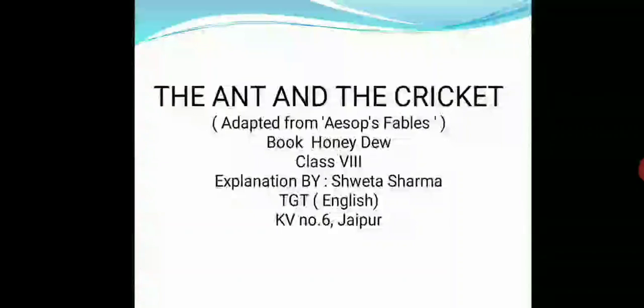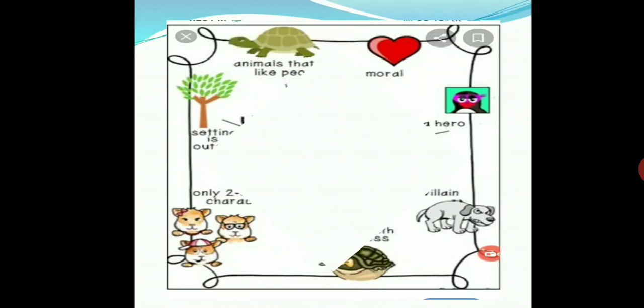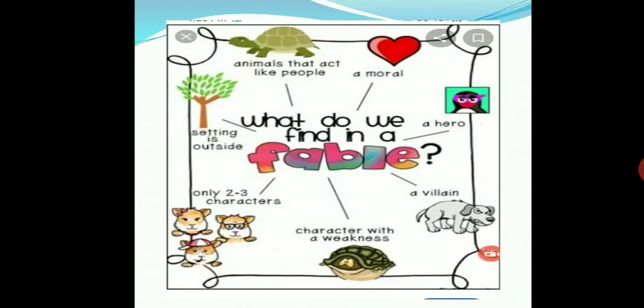So, children, I have used a word fable. So, what is a fable? Let's see. What do we find in a fable? Animals that act like people. It is generally set in an outside environment. It has 2 or 3 characters. It has a character with weakness. It has a villain. It has a hero. And finally, the main motive of the story, it has a moral.